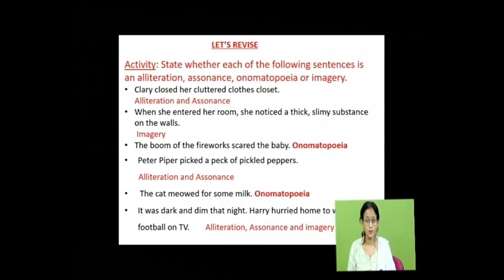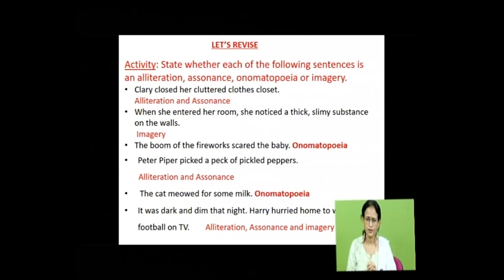When she entered a room, she noticed a thick, slimy substance on the walls. This is imagery. The boom of the fireworks scared the baby. Boom. This is onomatopoeia. Peter Piper picked a peck of pickled peppers. Here again alliteration and assonance. P, p, p, p.